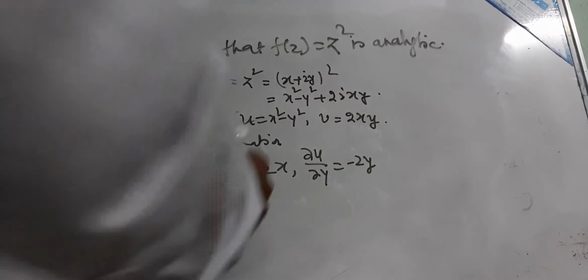So it is ∂²u/∂y∂x, which is equal to minus ∂²v/∂x². Now if you sum these two, ∂²v/∂y² plus ∂²v/∂x² is equal to 0.